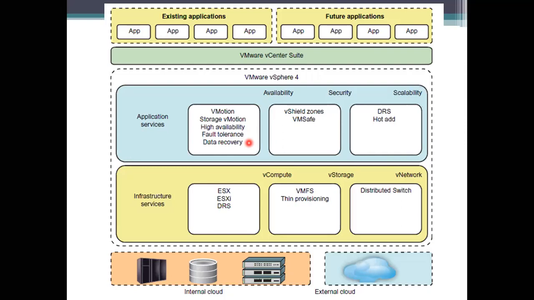Coming to the security package, it supports vShield zones and VM Safe. These are the things we have to specify when considering security purposes. And coming to scalability, we are using the library files and hot add as extensible means for processing. We need to take these applications into account to be processed.